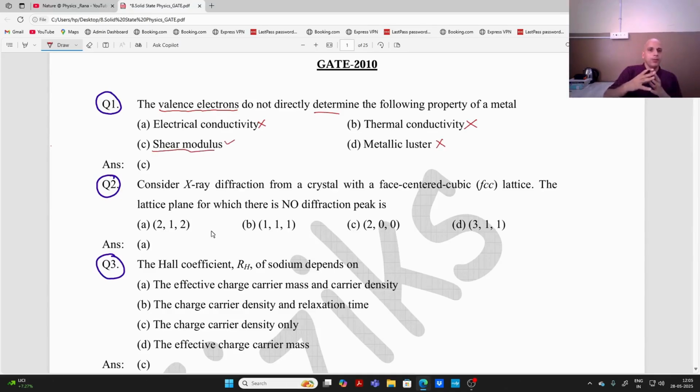It does not depend upon the outermost electrons, but rather it depends upon the arrangement of all the atoms inside the crystal lattice, right? Or what is the structure of the unit cell. It depends upon all these things, right? Whether it is simple cubic, body centered cubic, face centered cubic, HCP, right? So it means this option does not depend. So C is the correct answer, right?